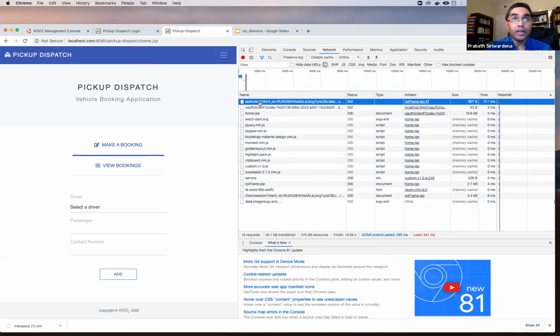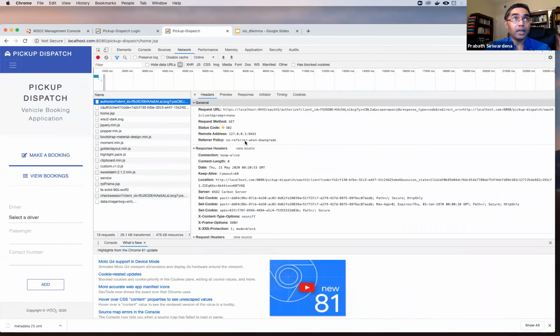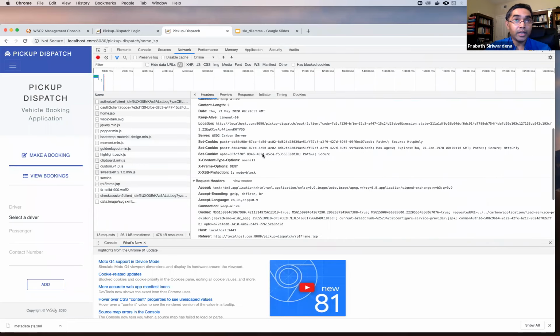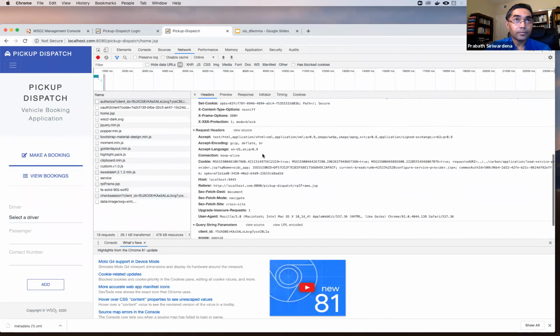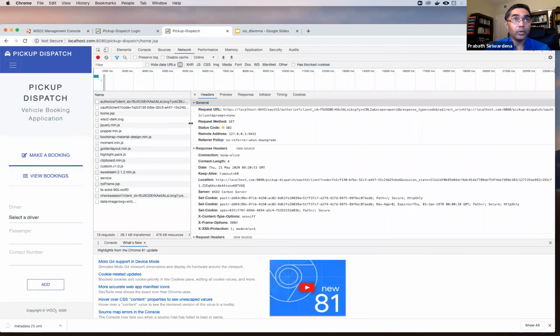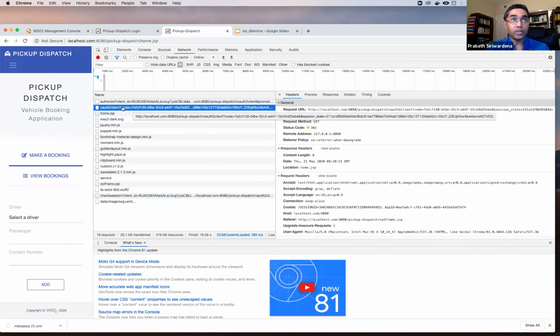Now let's look at the request. This is the request initiated by the pickup application when the cookie value got changed. You can see it sending prompt none. In response, you should get an ID token. You basically get the authorization code and you exchange that for an ID token. So here you can see you are getting an authorization code to this particular client, and then the client will exchange that authorization code for an ID token.